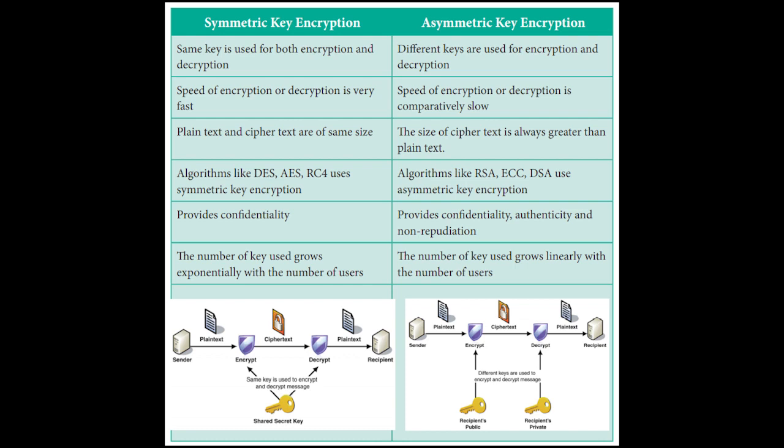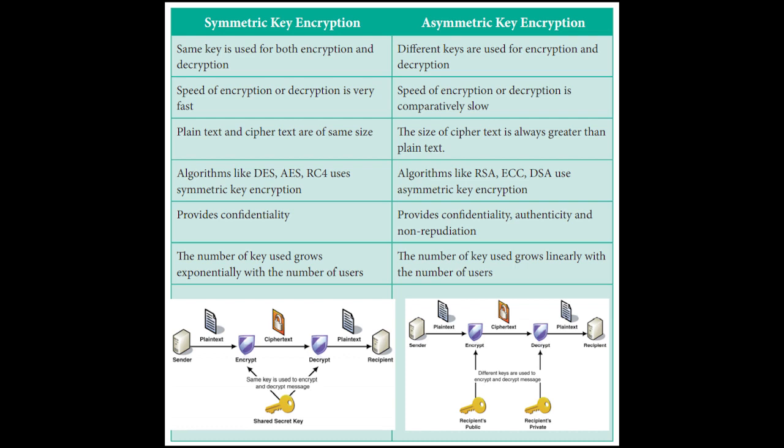In symmetric key encryption, the same key is used for both the encryption and decryption process. In asymmetric key, different keys are used: one key for encryption and another key for decryption. In symmetric key, the speed of encryption and decryption is very fast. In asymmetric key, compared with symmetric key, the speed is slow. In symmetric key encryption, the ciphertext and plain text are of the same size. In asymmetric key encryption, the size of the ciphertext is always greater than that of the plain text.